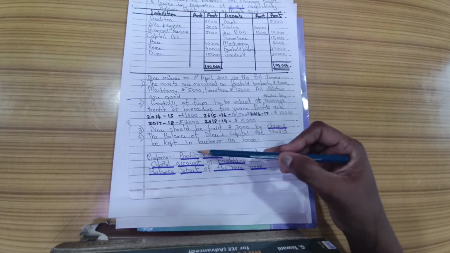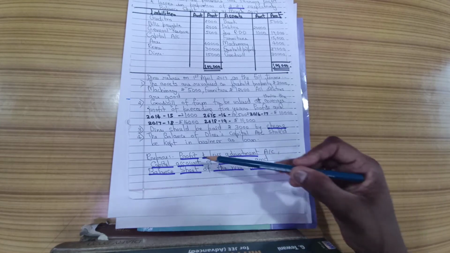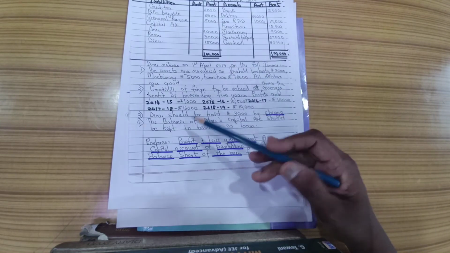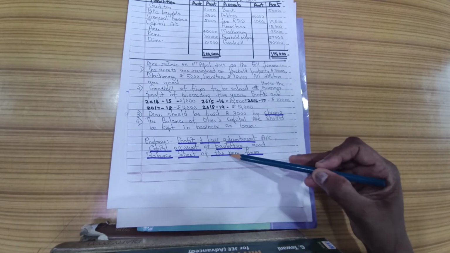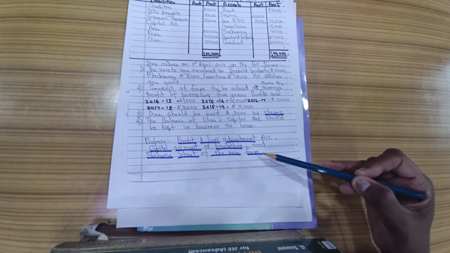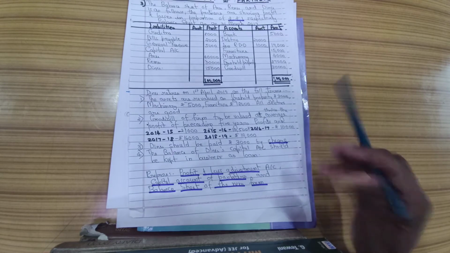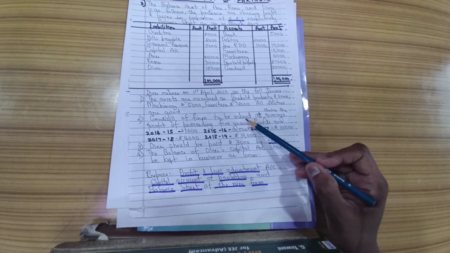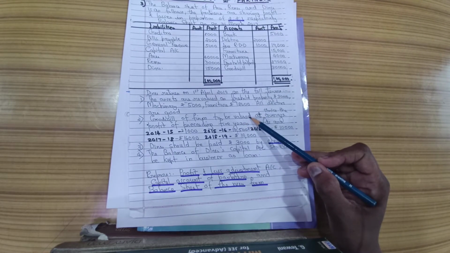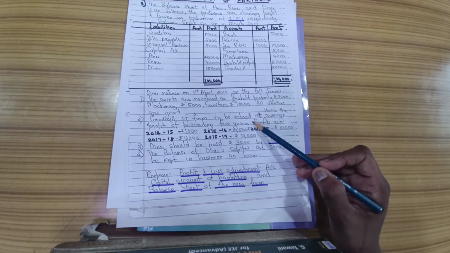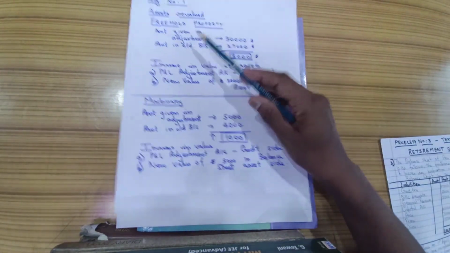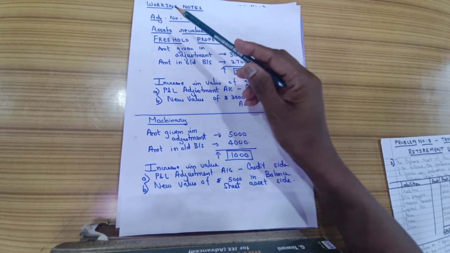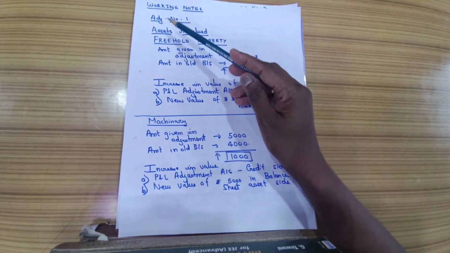We have to prepare the profit and loss adjustment account, which is also called the revaluation account, the capital accounts of the partners and the balance sheet of the new firm after the retirement. Now I'll explain how to solve this question, which is there on page number 185 of your textbook. First let me explain the adjustments.